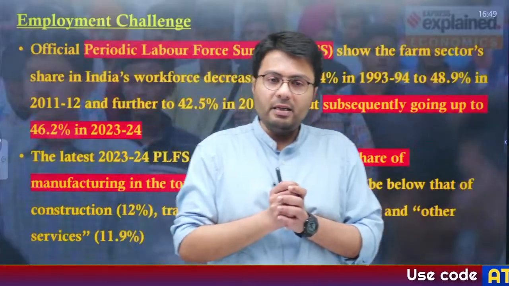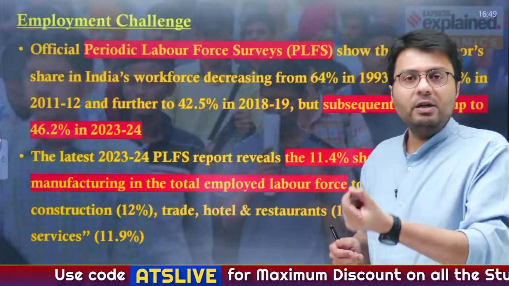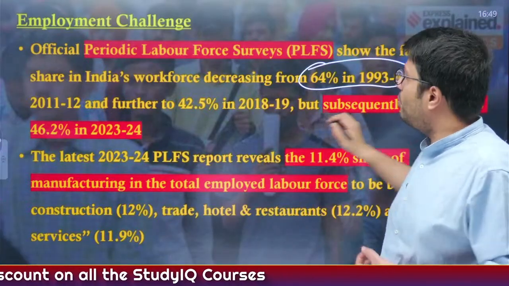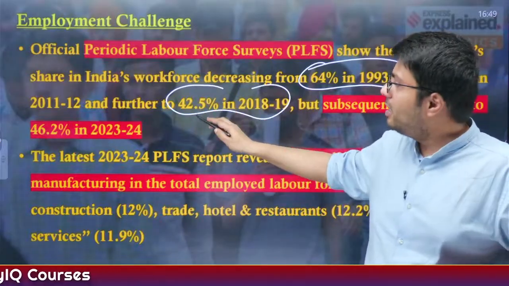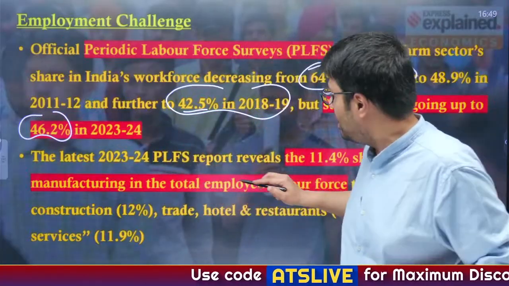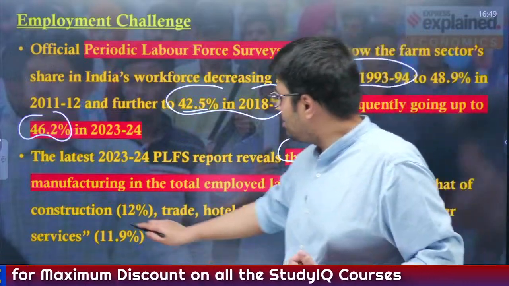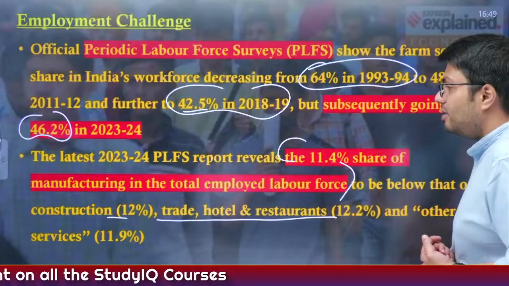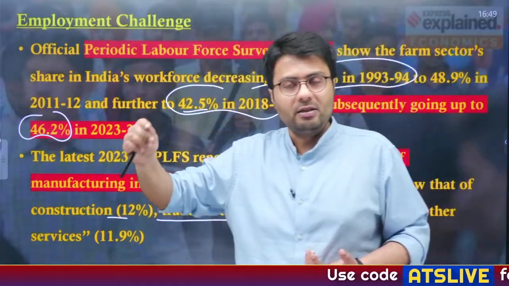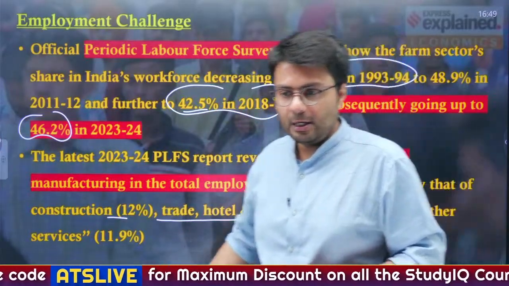And it also highlighted that as per the figures of the Periodic Labour Force Survey, the share of jobs in the agricultural sector reduced from 64% in 1993 to about 42.5% in 2018. However, after that, the share of jobs in agriculture grew to 46.2%, whereas the manufacturing sector currently employs only about 11.4% of India's total workforce, which is less than the construction sector and service sectors like trade, hotels and restaurants, and other services also. So this is how India's structural transformation has not happened as against earlier developed and developing countries, and this is a cause of worry as per today's article.